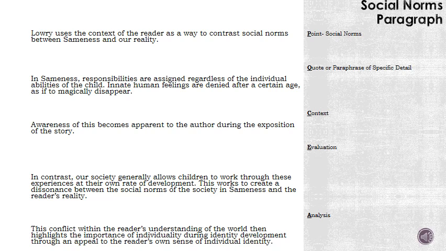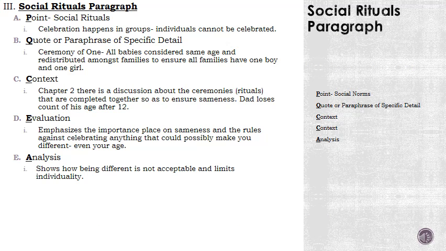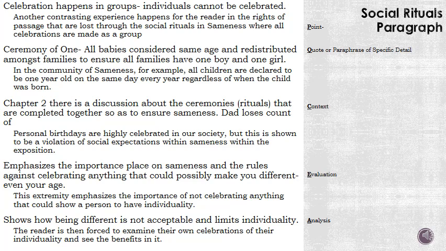At this point, I don't want you to necessarily worry about forming these stylistically together. That's something that comes a bit later. Right now, I want to make sure that you have these 5 points in your actual essay. To complete this process, I have to do this 2 more times. Social rituals paragraph. This was my original outline. Now it gets broken down into different sentences like this.